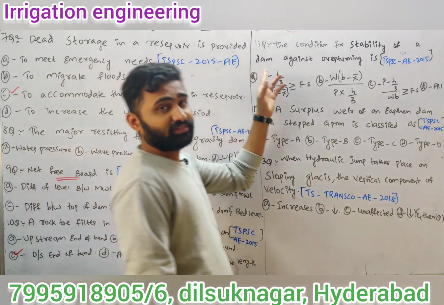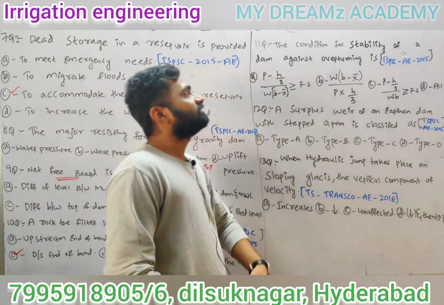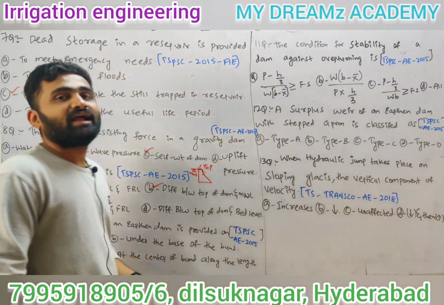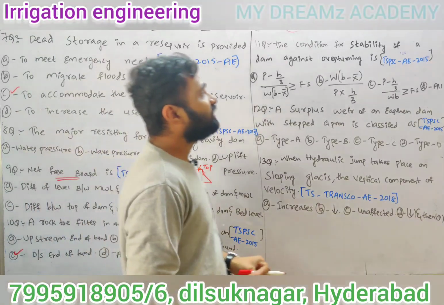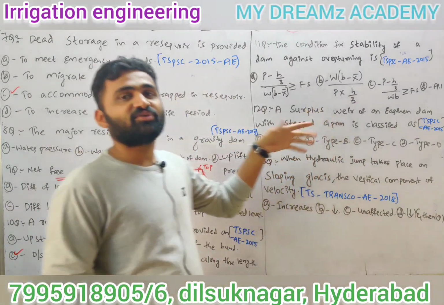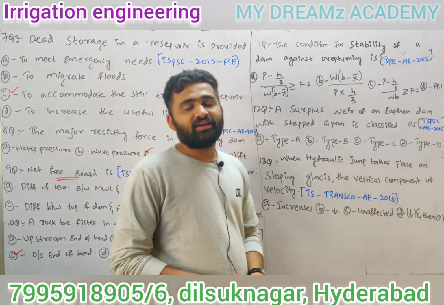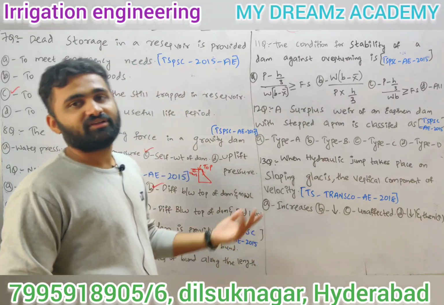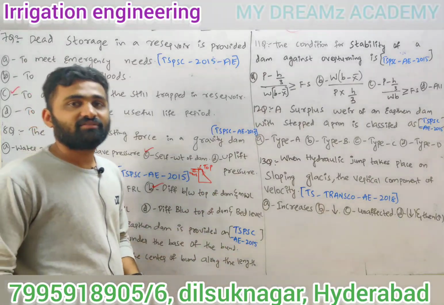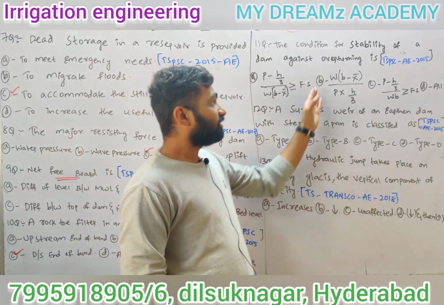Next, coming to the 11th question, the condition for stability of a dam against overturning. Everyone will remember overturning means only factor of safety. Factor of safety against sliding, if the factor of safety is 1.5, that is safe. In overturning, like that we will think. Some may be like formulas.